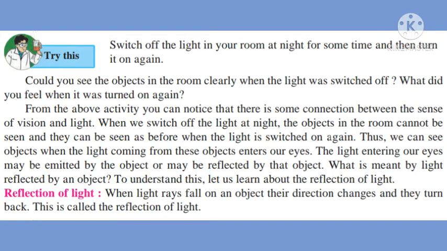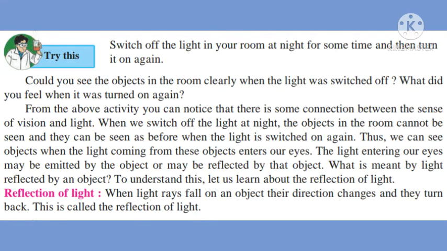From the above activity you can notice that there is some connection between the sense of vision and light. When we switch off the light at night, the objects in the room cannot be seen and they can be seen as before when the light is switched on again. Thus, we can see objects when the light coming from these objects enters our eyes. The light entering our eyes may be emitted by the object or may be reflected by that object.